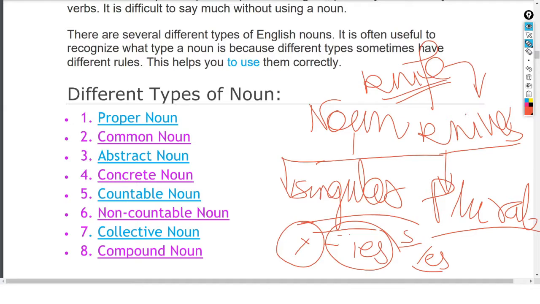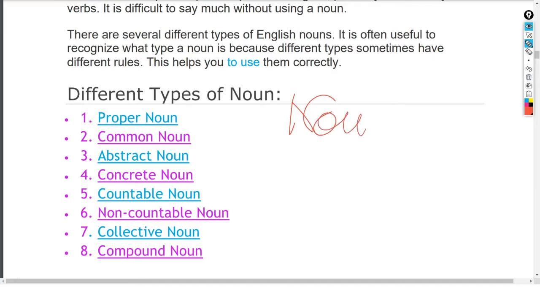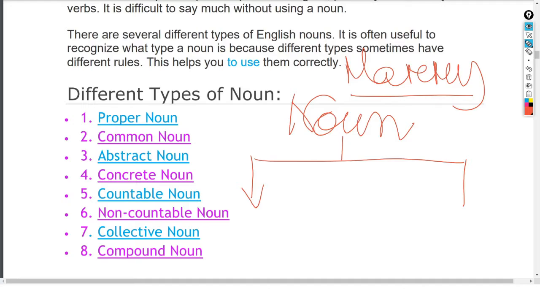Now another division of the noun is by gender. Suppose I am talking about Mary and I am talking about Milton. Milton is a boy and Mary is a girl. That means nouns can also be classified in this manner into classes. On the basis of gender, it can be divided into two broad classes.